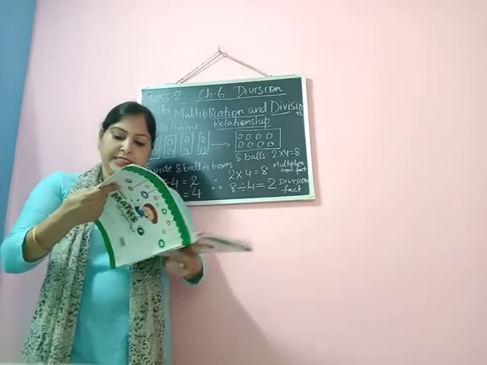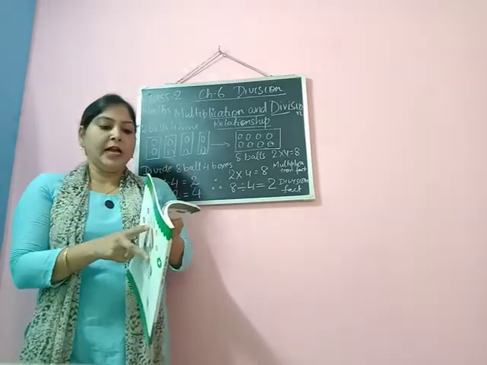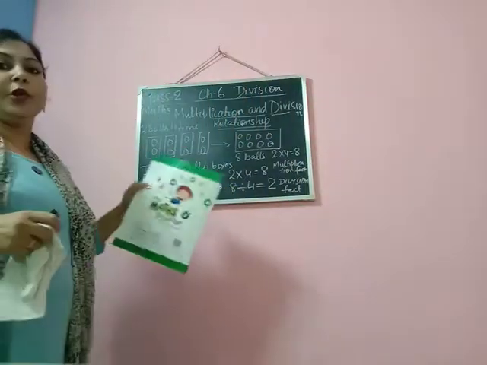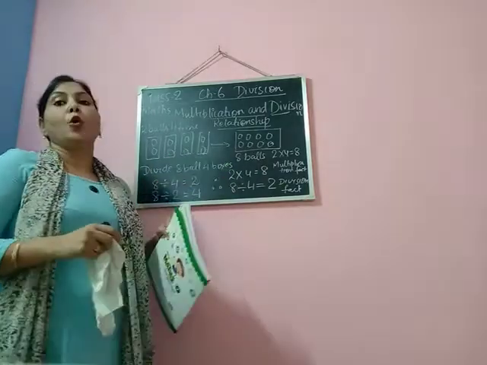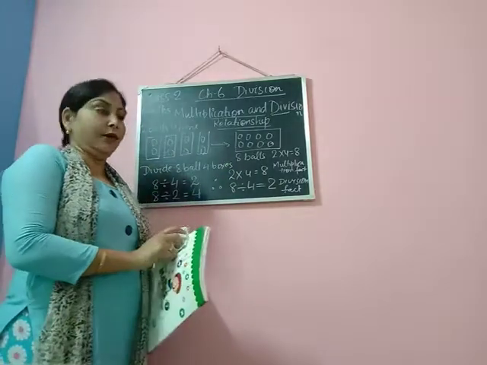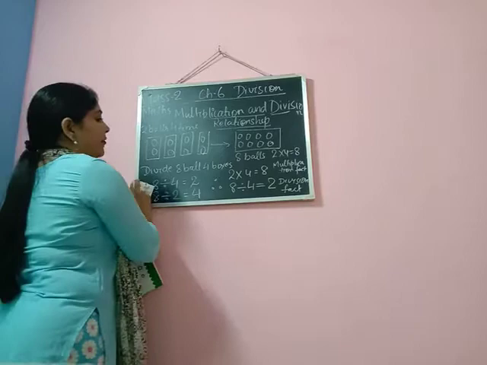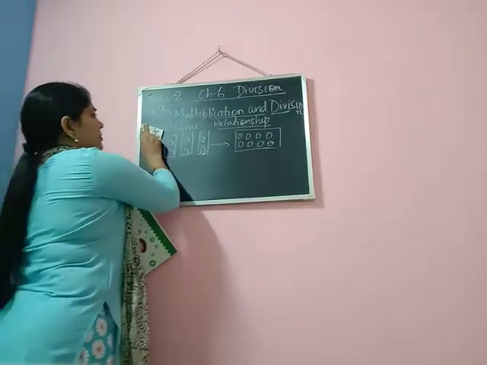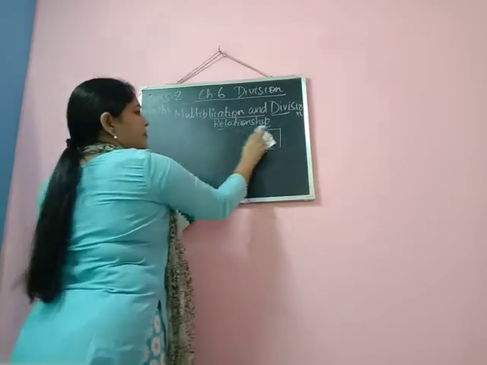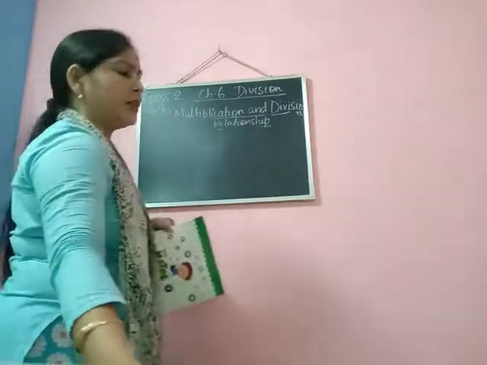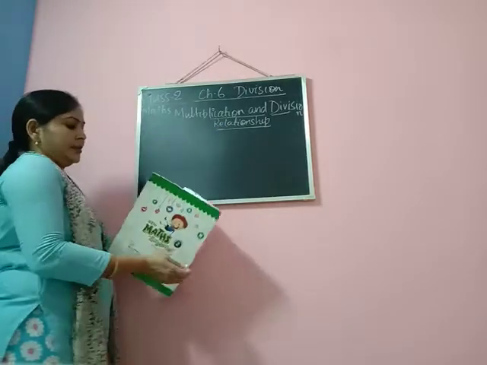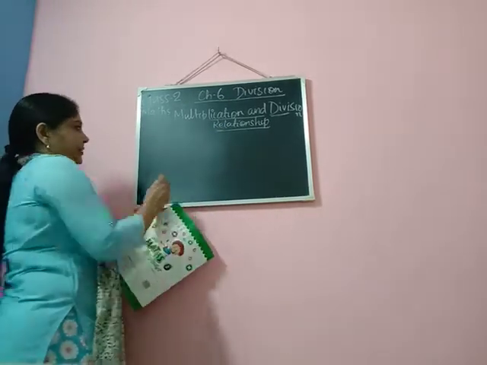Now for example, say I will take one question. Okay. Say for example, what you have to do is you have to copy it down in your maths copy. Okay. Now I am doing one more question. Now this one is the multiplication fact.